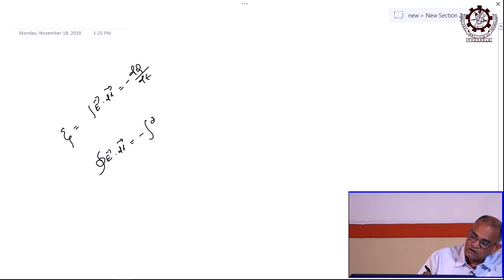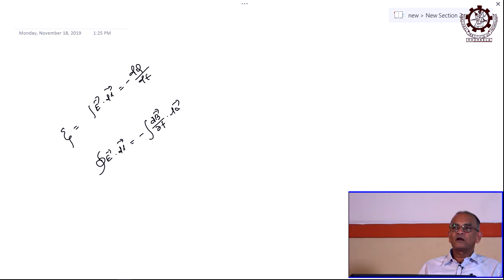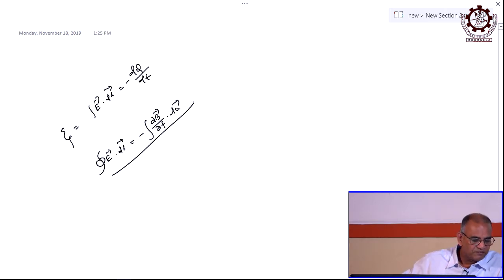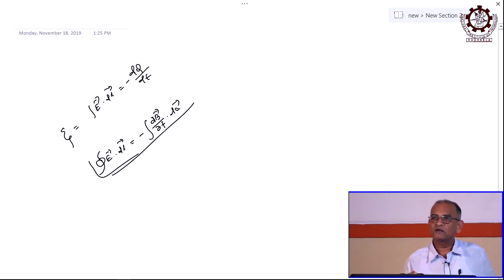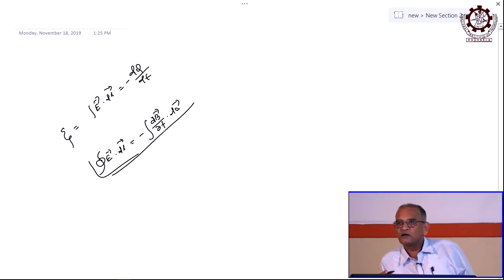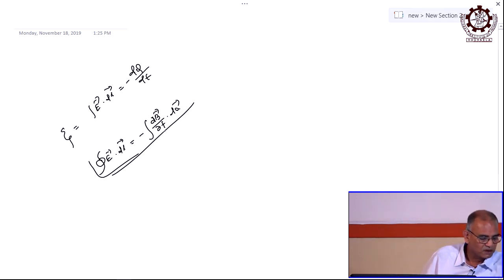Minus ∫(dB/dt)·dA. If electric and magnetic field are correlated with each other, then ultimately you are getting this relation that this is equal to this, right. And this is called the integral form of the same Faraday's law. That was the differential form, this is the integral form, but that is the same Faraday's law.